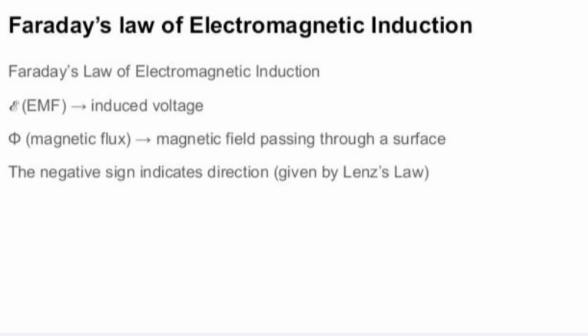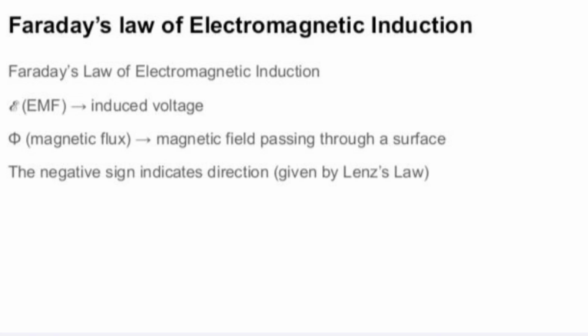The first law is that a change in magnetic flux linked with a closed conductor will induce an EMF in the conductor. The induced EMF will exist as long as the change in the magnetic flux continues. This is the first law of electromagnetic induction.